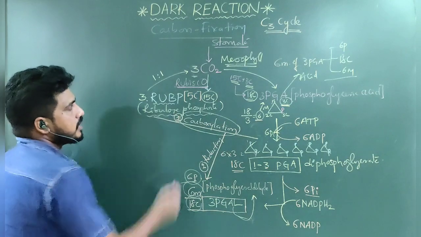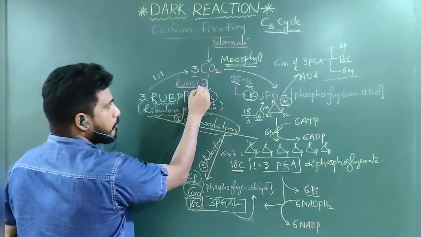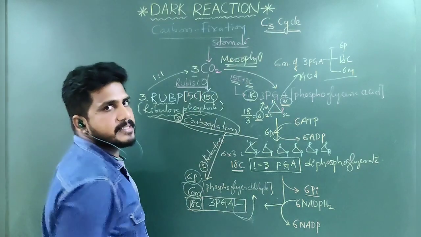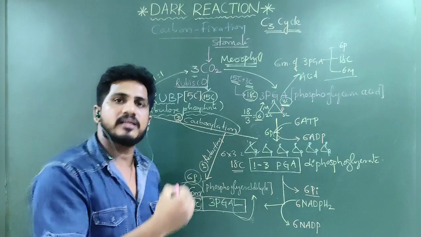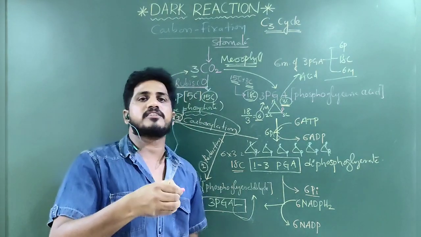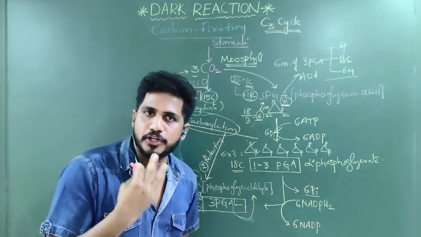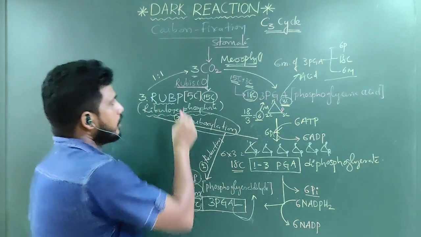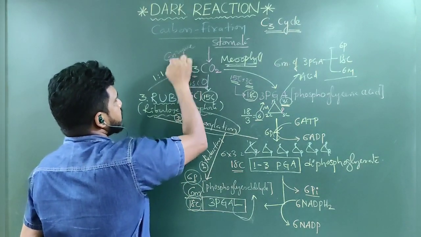Rubisco full form is ribulose bisphosphate carboxylase and oxygenase. Means in the presence of carbon dioxide, it helps to add carbon. In the absence of carbon dioxide, in the presence of oxygen, it accepts oxygen. So it has a dual nature. Rubisco is an enzyme with a dual nature.